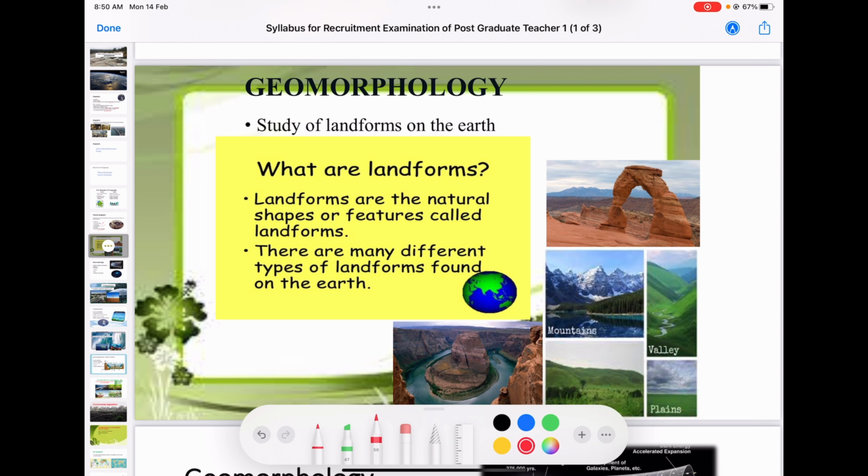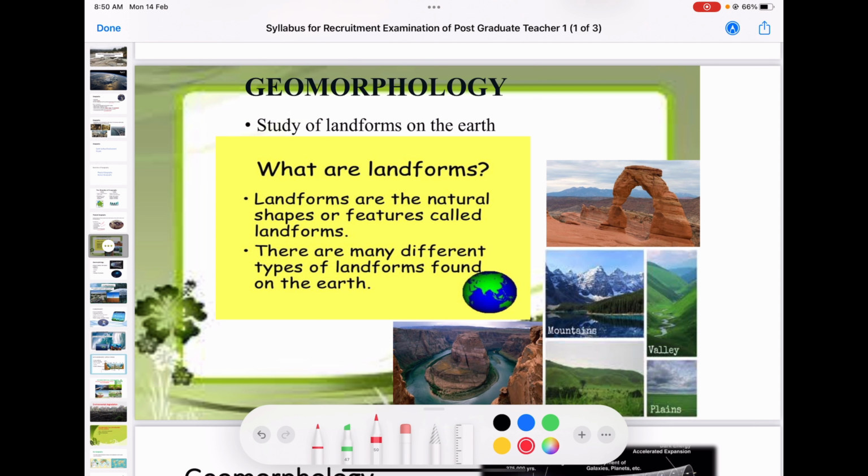Then there are many different types of landform found on Earth's surface. Its classifications, what are they? First order classification, do you remember it? It is the oceanic part and the continental part. That is first order.